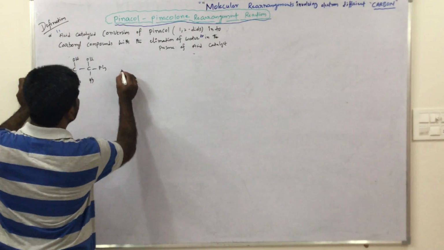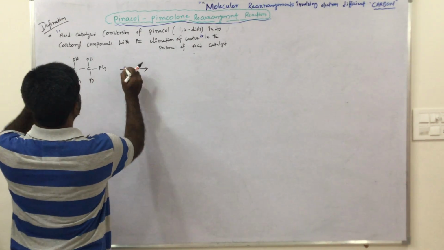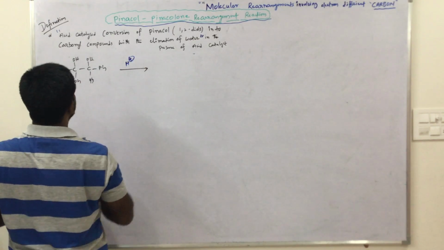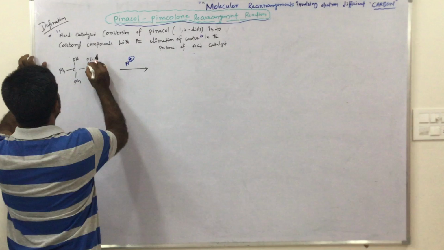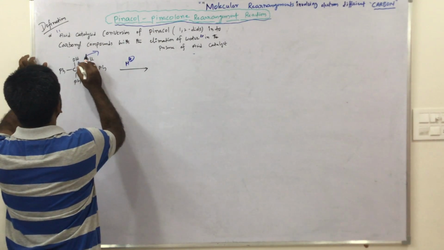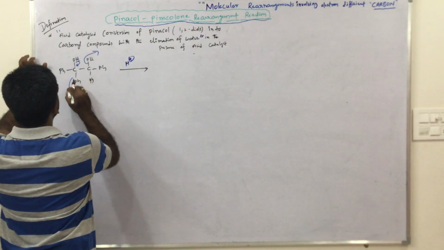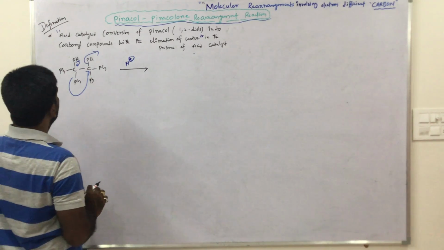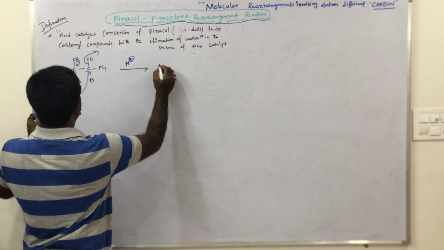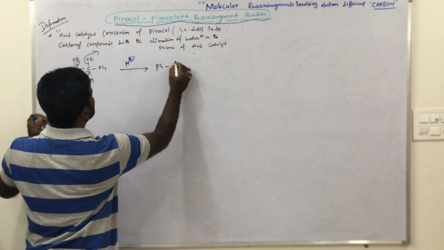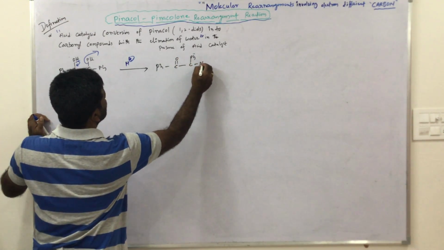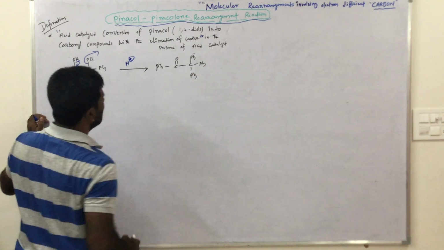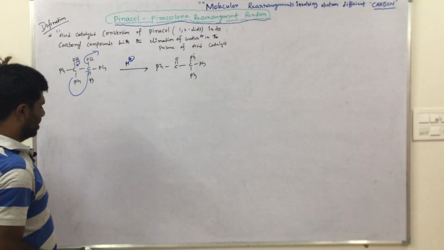Now these H plus ions, for example, this water molecule is eliminated, and this bond migrates from this carbon to this carbon. Now the product is Ph, C double bond O, C, Ph, a phenyl group and a phenyl group.